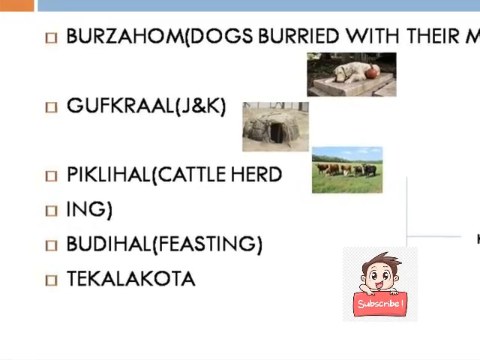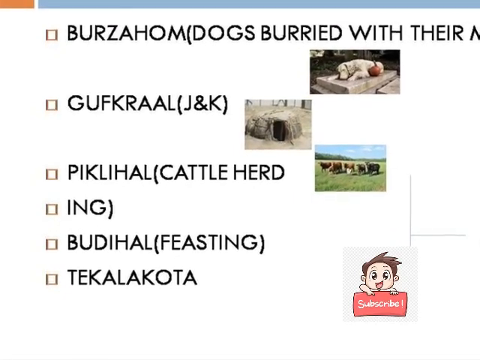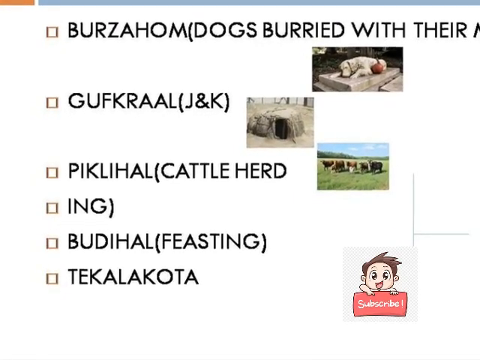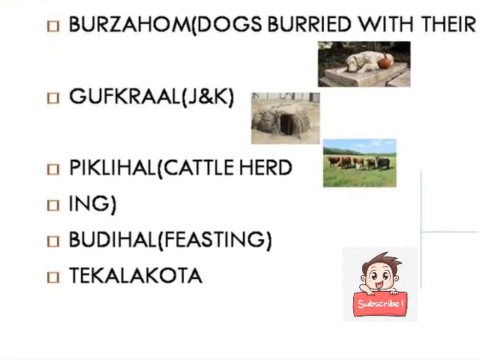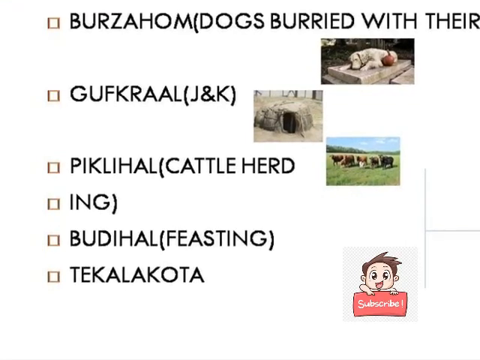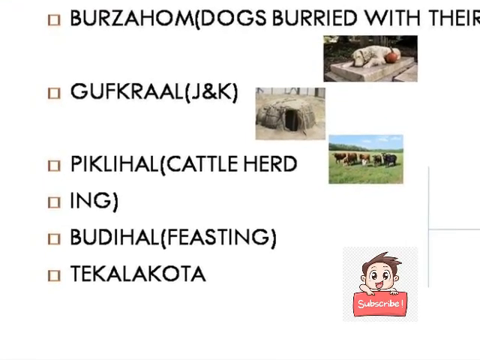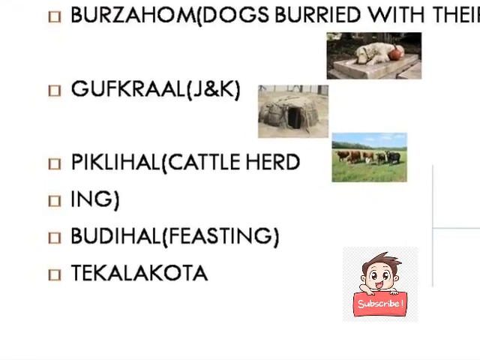Apart from this, another important site is Mehrgarh, which is in Pakistan. It is also known as the Bread Basket of Balochistan because of its climate. And the earliest evidence of agriculture is also found from here.